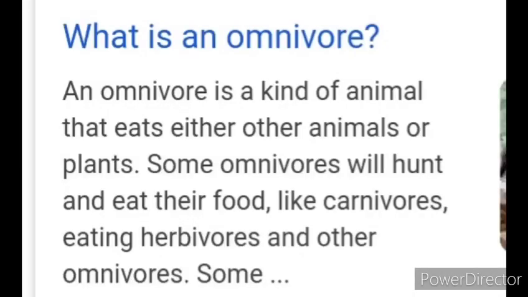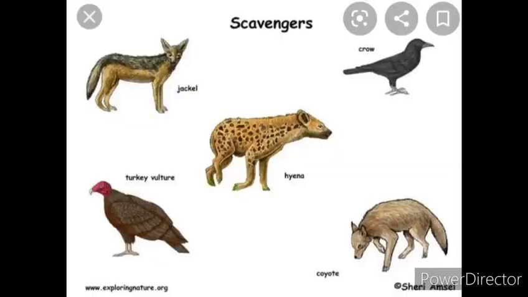So now we will learn about omnivores. Omnivores are the organisms that eat both plants and animals. For example, crows, bears and human beings. The next term is scavengers. Scavengers such as crows, vultures and jackals serve a very useful purpose because they clean up the environment by eating dead organisms, and they may be secondary or tertiary consumers.